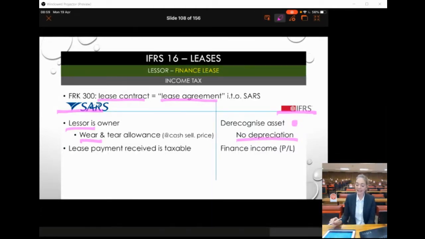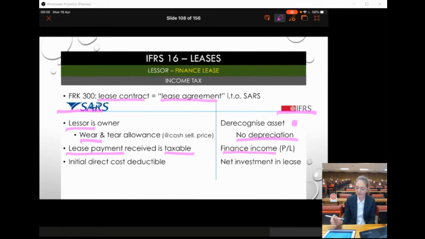Okay. And then for accounting purposes, the only income that we will have will be finance income that we are going to receive, whereas SARS says, no, you are receiving a lease payment, and that lease payment amount will be taxable. So on the full lease payment that we receive, we are going to have to pay tax on that.